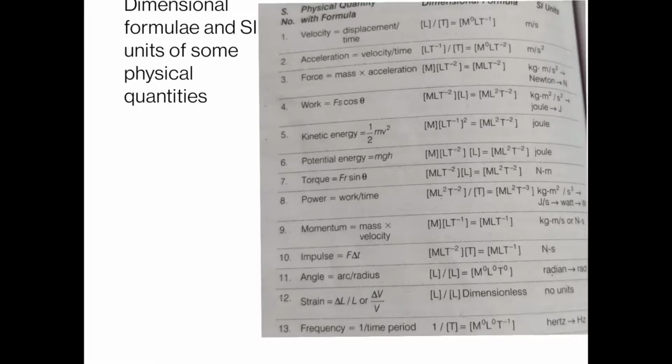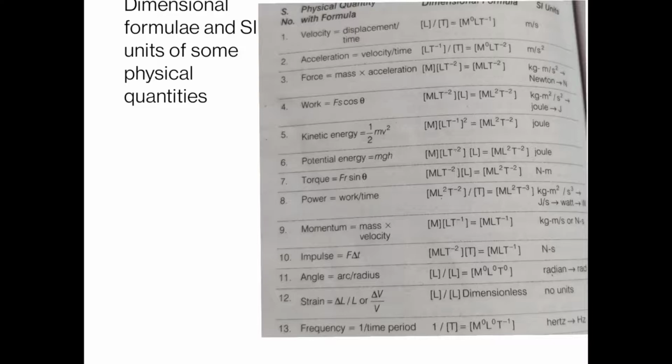Next one is work. W is equal to F dot S, force into displacement. As we know, the unit of force is kilogram meter per second square, and we have to multiply this by meter for S. So the unit comes out to be kilogram meter square per second square. The dimensional formula for force is as above, M1 L1 T minus 2, and for distance S it is L. So the overall formula is M1 L2 T minus 2.